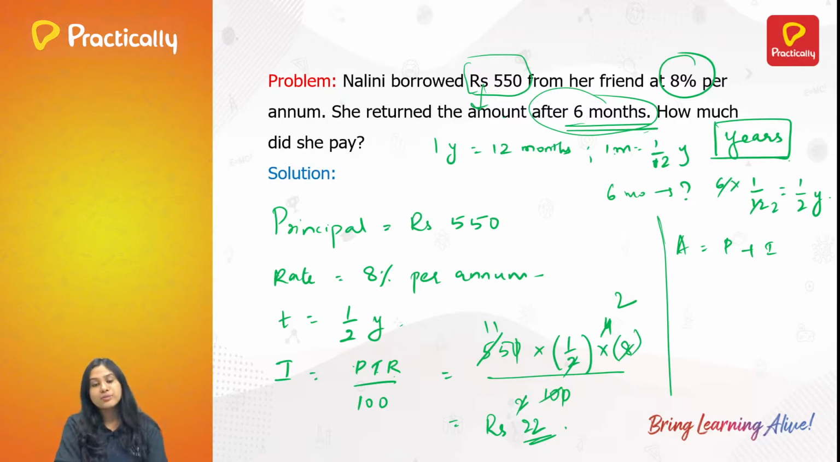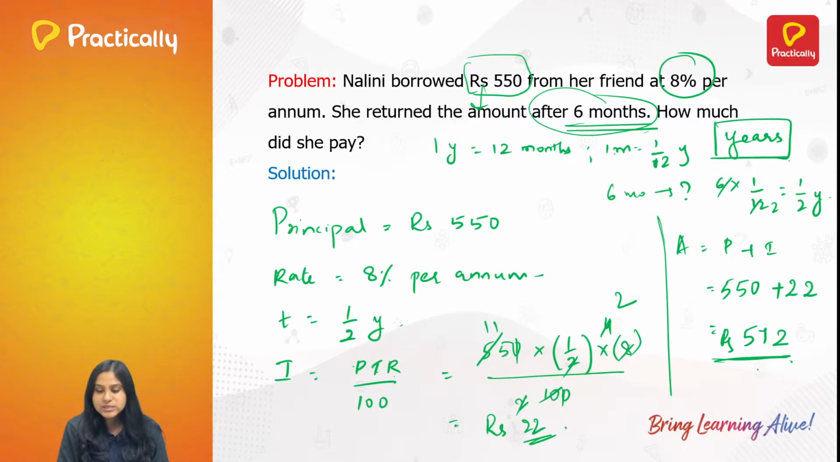So what will be the amount she pays after 6 months? Amount is nothing but principal plus interest. So what is the principal here? 550. And what is the interest? Interest is equal to 22. So what will be this? 572 is nothing but the amount she pays after 6 months.